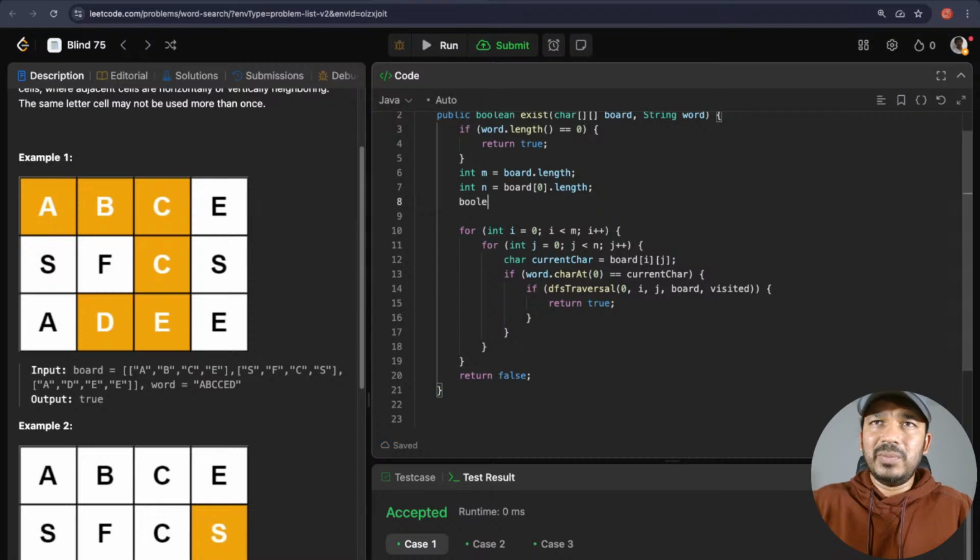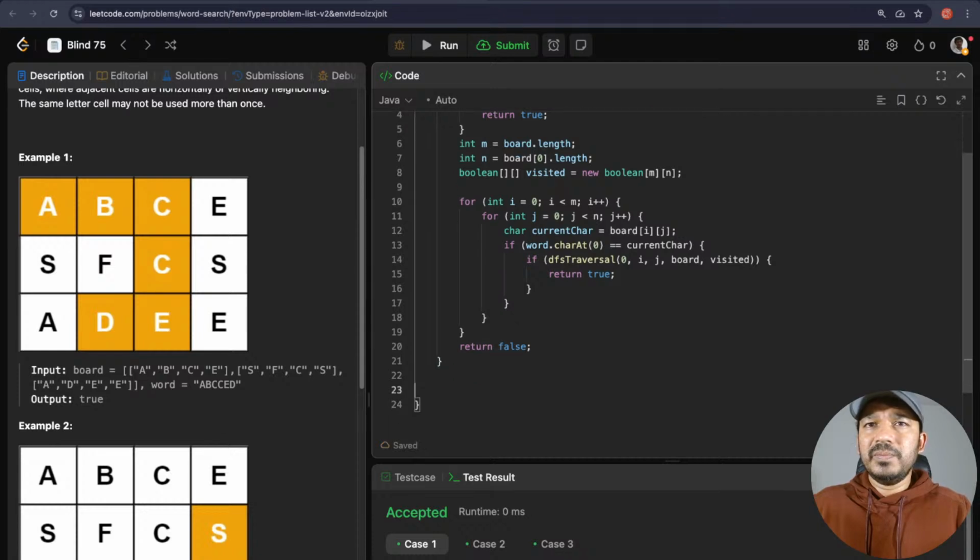So visited will be a boolean array, visited is equal to new boolean array of m cross n, same dimensions as the board, to see if the cells are visited or not.